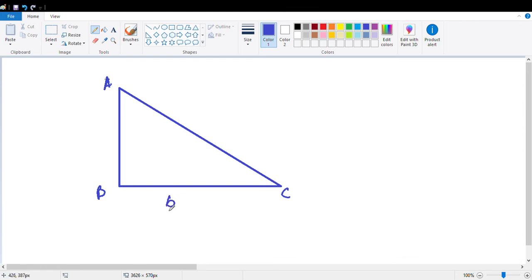This is the base, this is the height, that is the perpendicular. I'll denote it as small a. The base I'll denote as small b, and the hypotenuse I'll denote as small h. This angle is 90 degree.